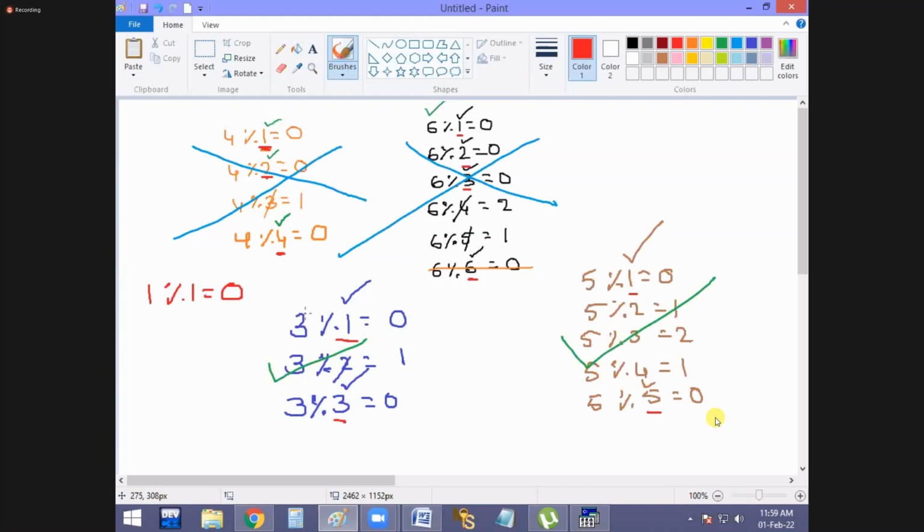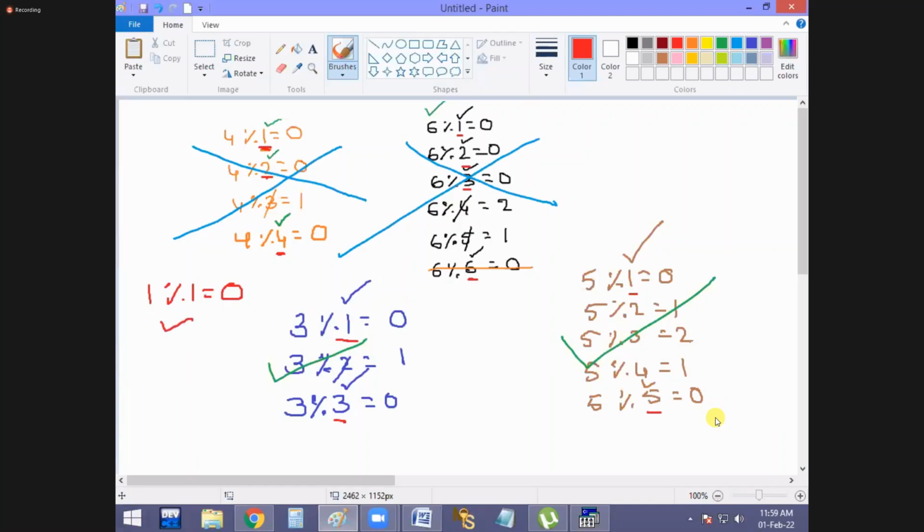That's why again it is a prime number. That means as per the second definition, 1 is a prime number, because 1 is divisible with 1, and 1 is divisible with itself also. Itself is nothing but 1. That's why generally we say, okay, 1 is neither prime nor composite. The definition is very clear.